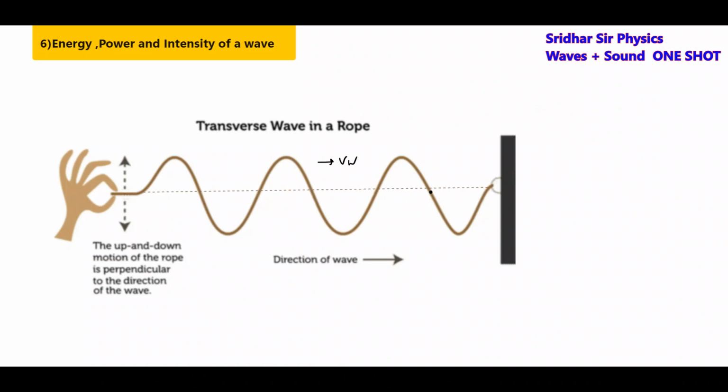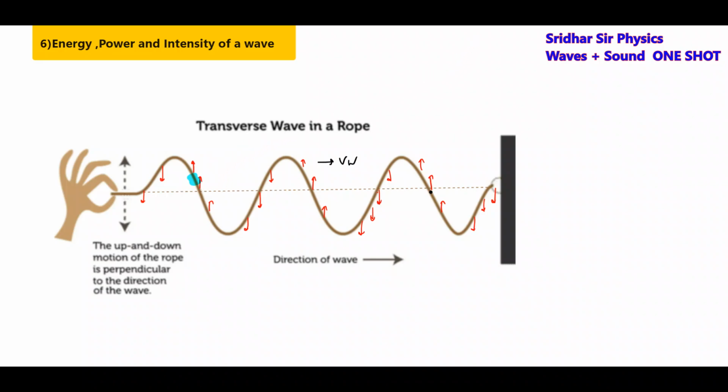Then the various points on a rope will be moving in this direction. Okay, I agree with this. Then if a point is moving on a rope, definitely it will have kinetic energy. Definitely it will possess potential energy.